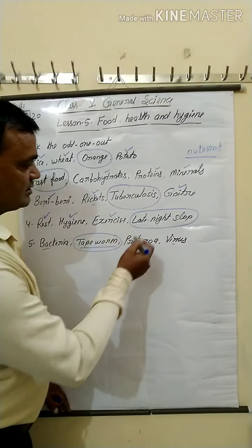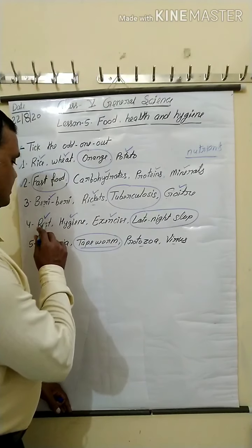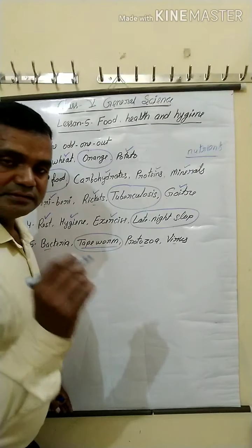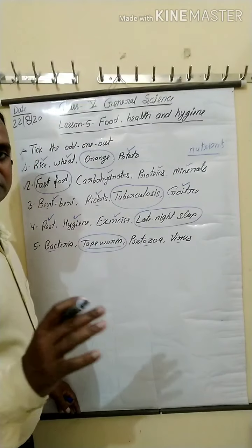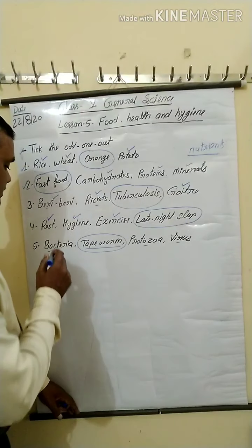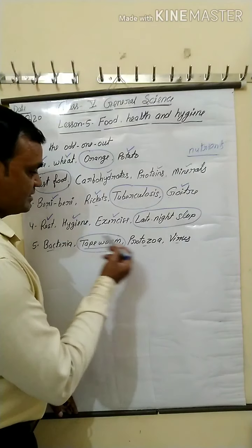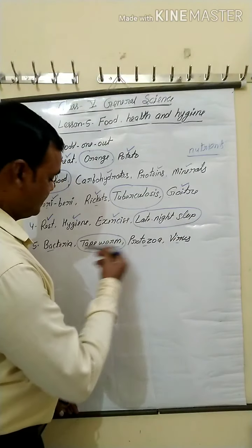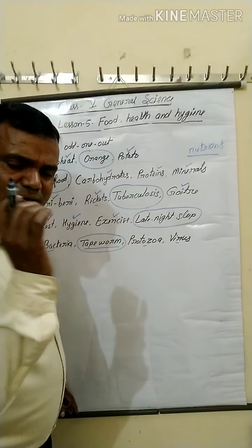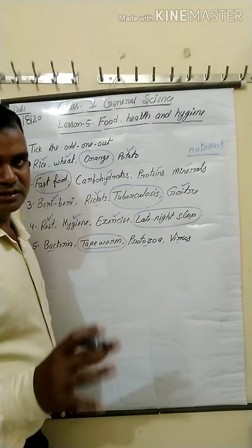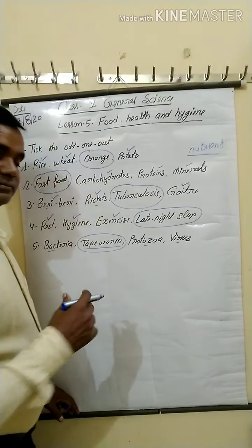Rest, hygiene, exercise, late night sleep. Here late night sleep is different because rest, hygiene and exercise are good for the health, but late night sleep is not good for the health. Bacteria, tapeworm, protozoa, virus: tapeworm is different because bacteria, virus, protozoa are microorganisms, but tapeworm is not a microorganism because its body size is in centimeters and millimeters.